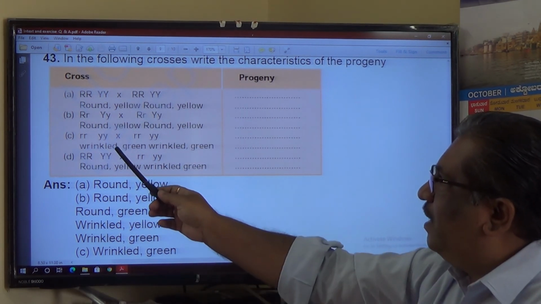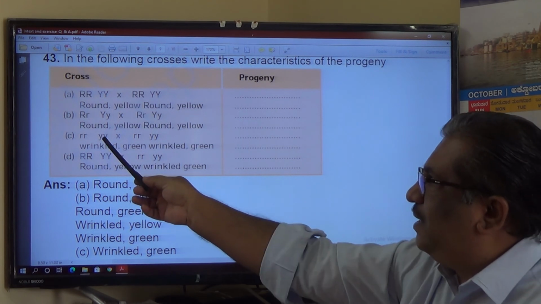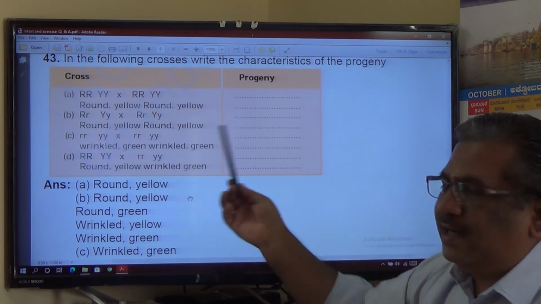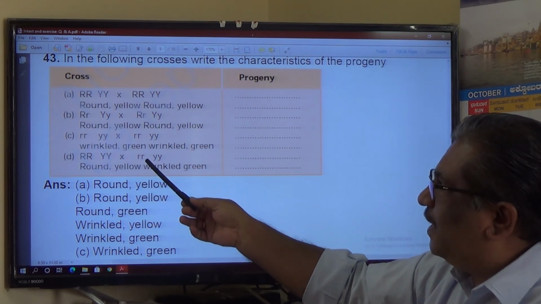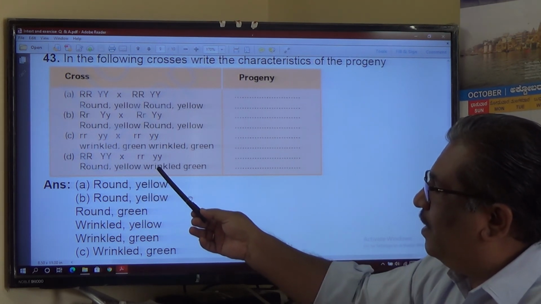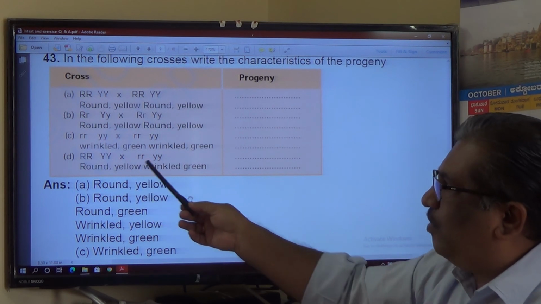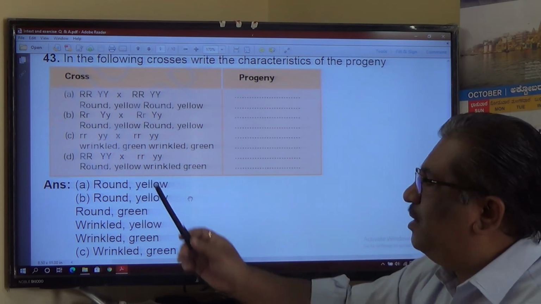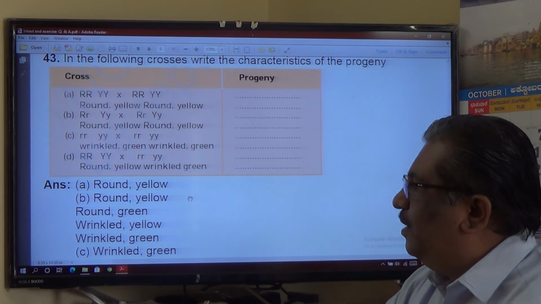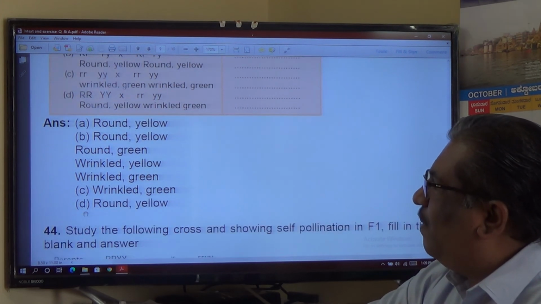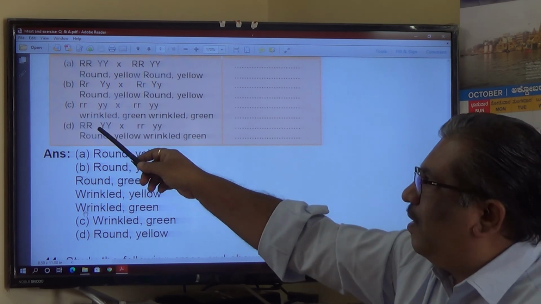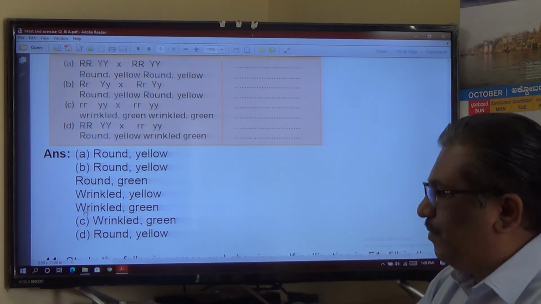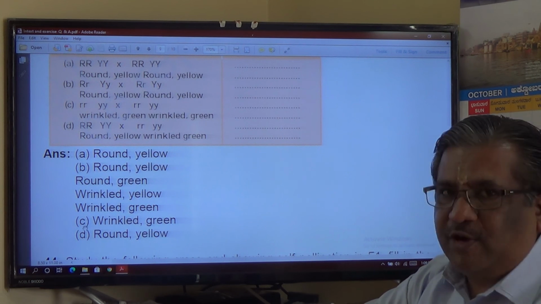Third one, wrinkled green, wrinkled green. Any capital letters are there? No. So you get only wrinkled green. Next, capital R, capital Y, small y, round yellow, wrinkled green. So if I cross this one, the dominant will be there. So that will be what is given here, round and yellow. So if I cross this one, the round and yellow will be there. That is the answer for this. Next, because those are dominant.